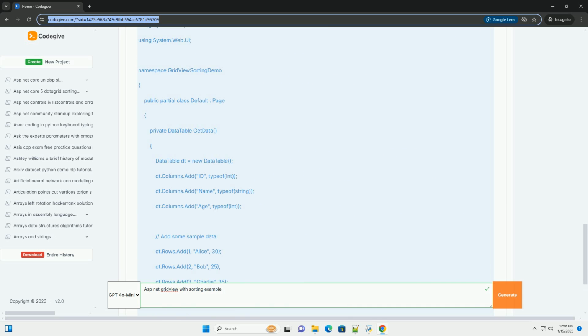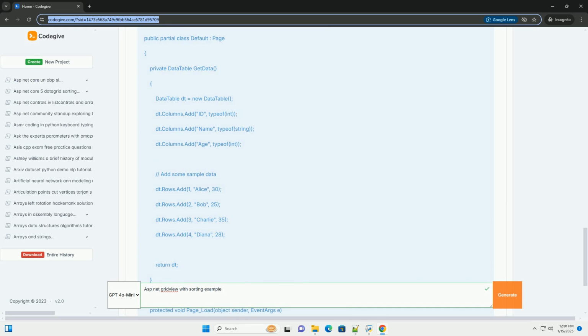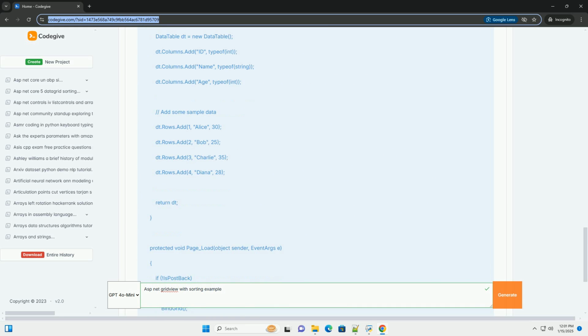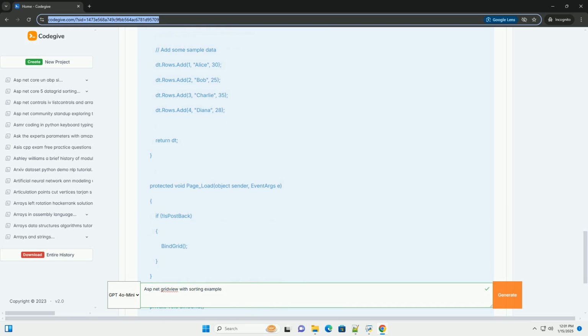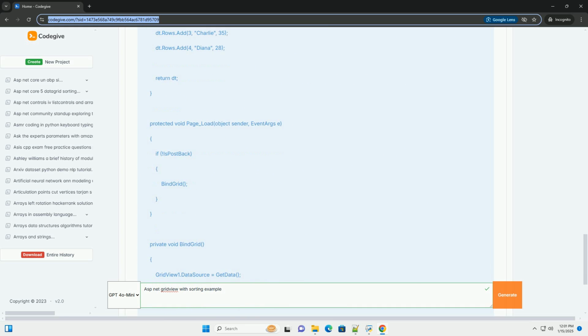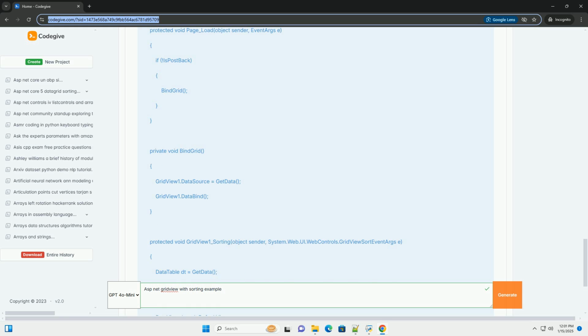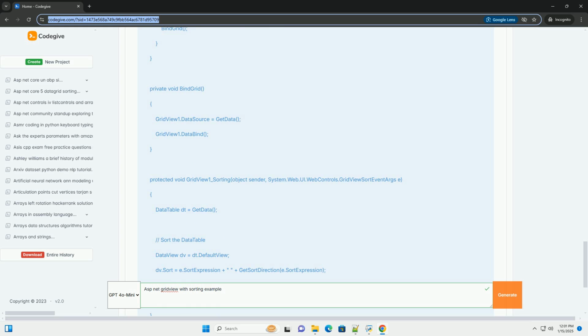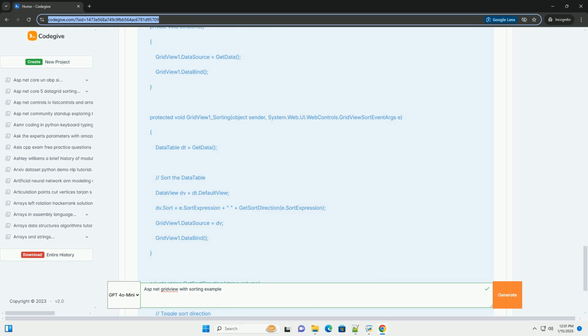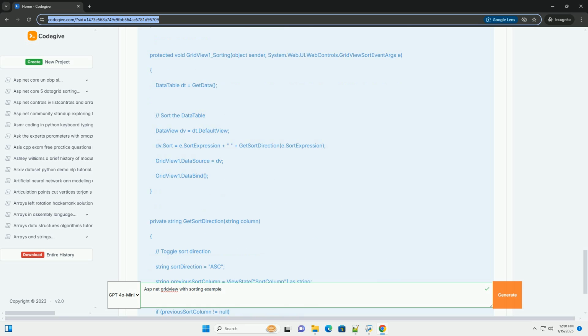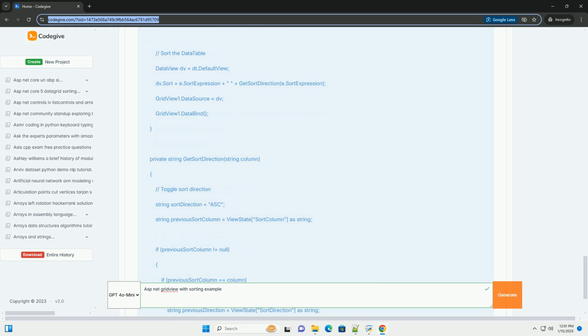Step 1. Create a new ASP.NET Web application. 1. Open Visual Studio. 2. Create a new project by selecting File, New Project. 3. Choose ASP.NET Web application and name it, for example GridView Sorting Demo. 4. Select the Web Forms template and click Create.